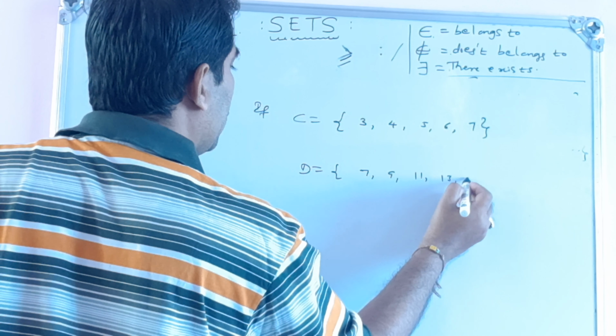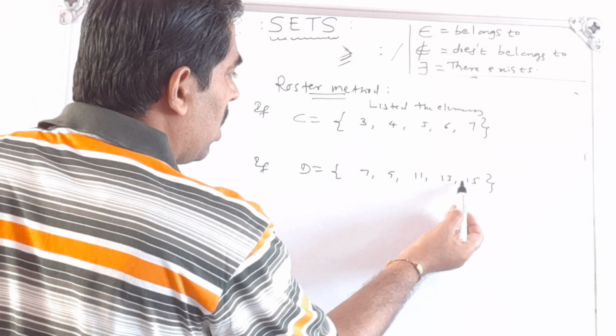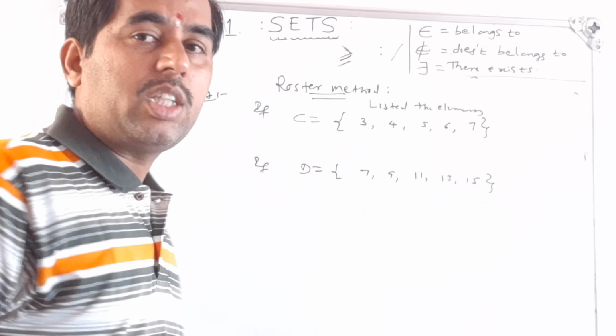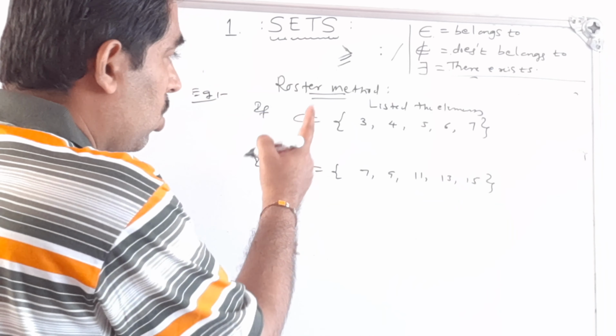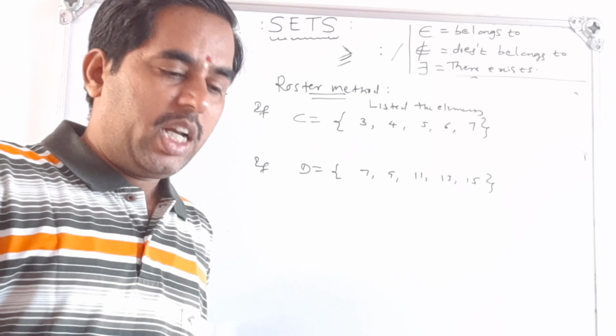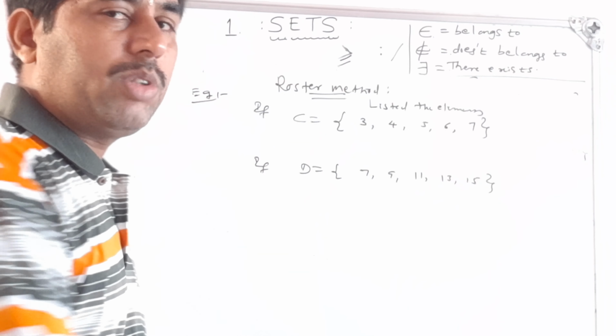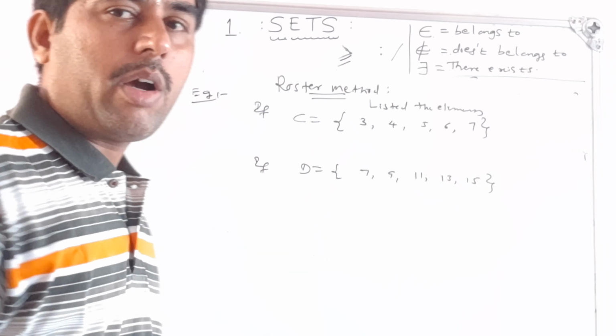So this is the method in which we list the elements and enclose them within the flower bracket. Such representation of a set is called the roster method. Until now, all the examples we have written on the board are of the roster method. So one method of representation of sets is the roster method.